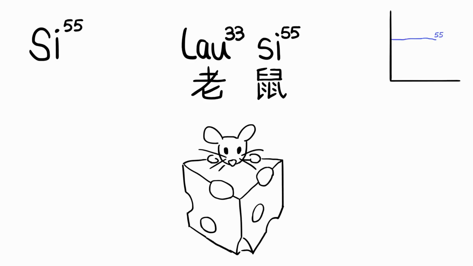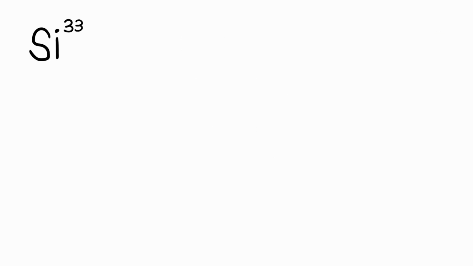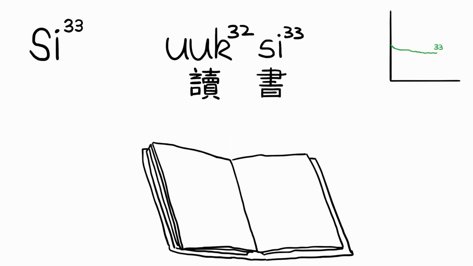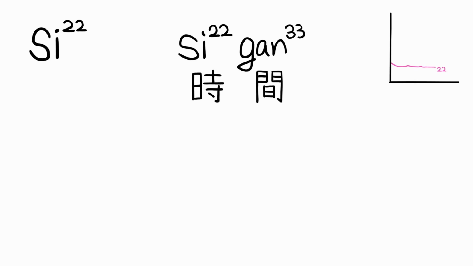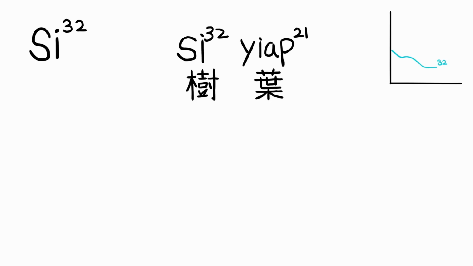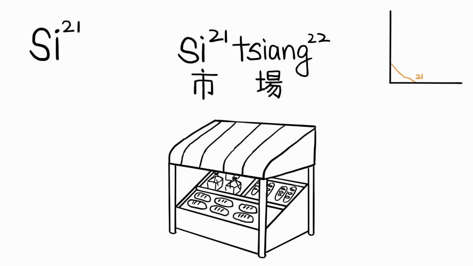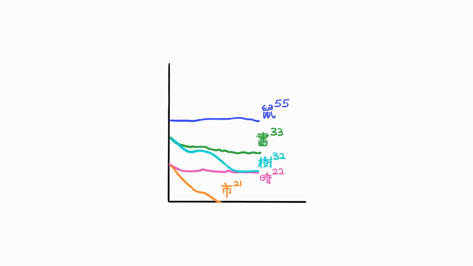Si, as in Lao Si, mouse. Si, as in Ok Si, to read. Si, as in Si Gan, time. Si, as in Si, tree leaves, and Si, as in Si Tiang, market. Altogether, Si, Si, Si, Si, Si.